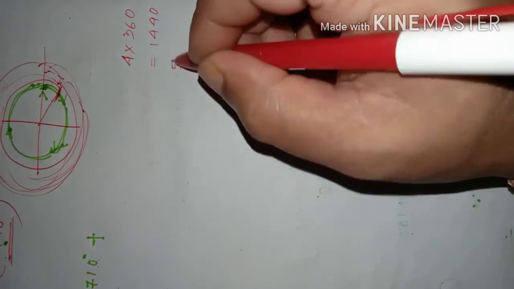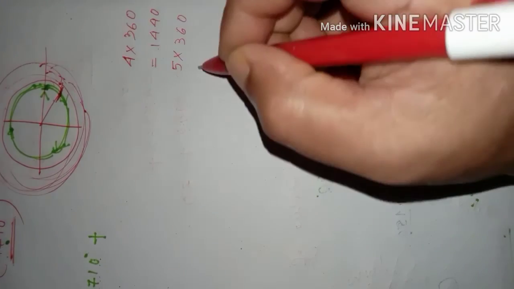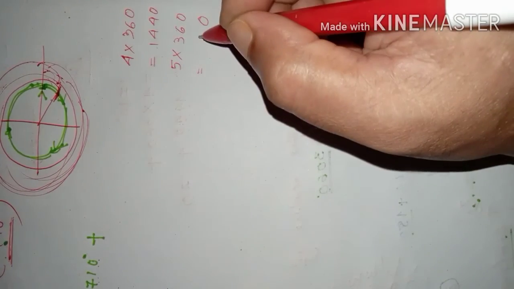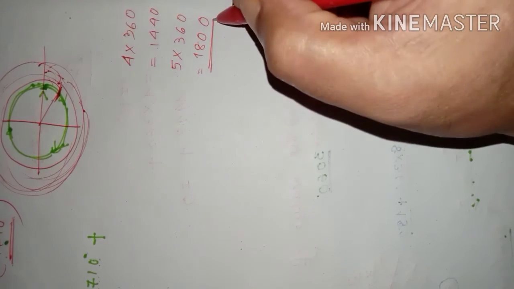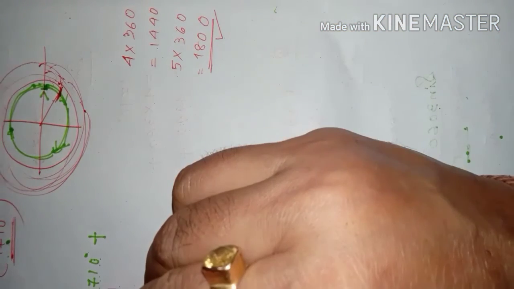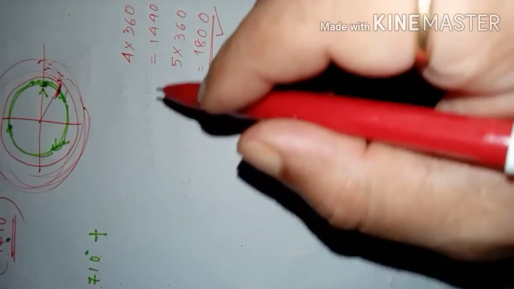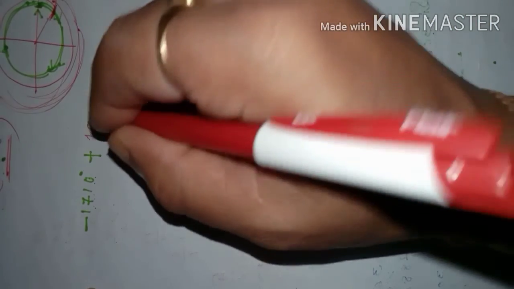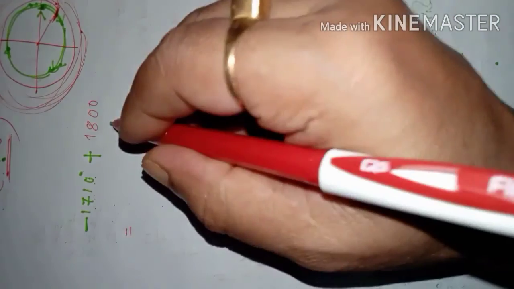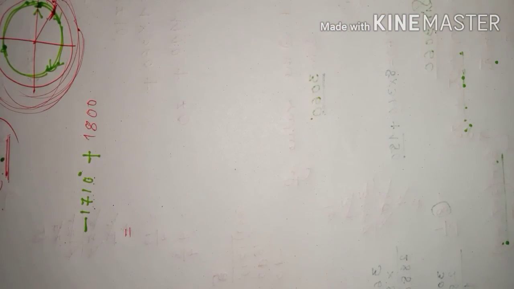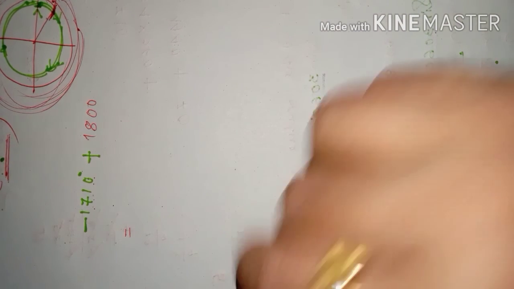Then what do I think? 5 times 360. 5 times 360 will be 5 6s are 30, 5 3s are 15, 18, 1800, no? Which is little greater than 1710. So we'll add this 1800, because 1800 is a multiple of 360.